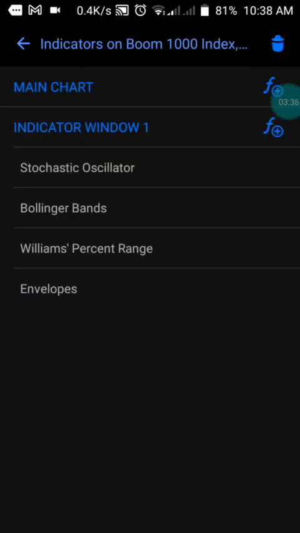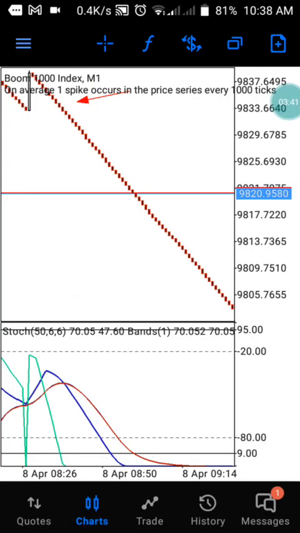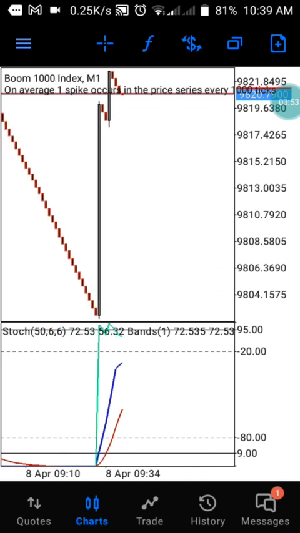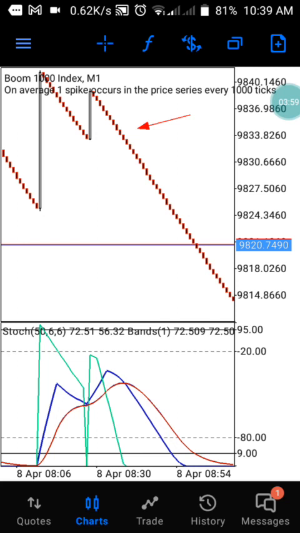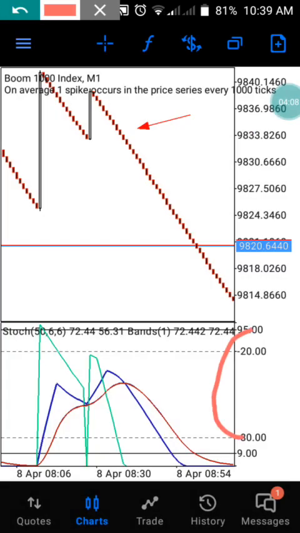When you press done, immediately you have this same setup on your chart. It always works better on the 1 minute time frame, so you can use it to scalp on Boom 1000, and you can also use it to scalp on Crash 1000. But this is Boom 1000. Let me show you how to know the right time to take the trade. In many of our trades, we always have level 80, level 20, level 10, level 5 appear at this level.